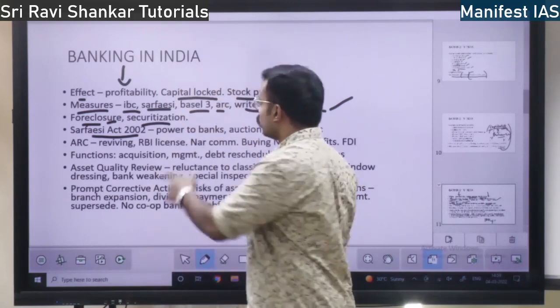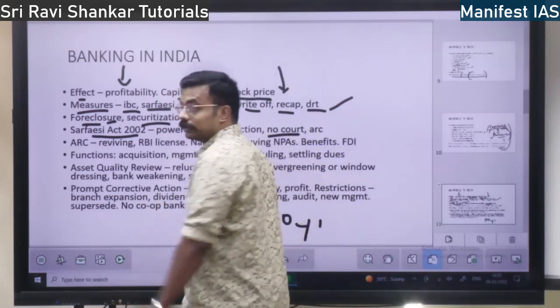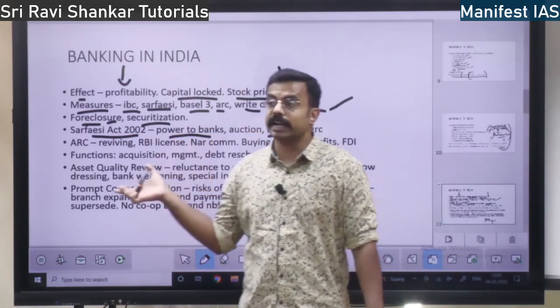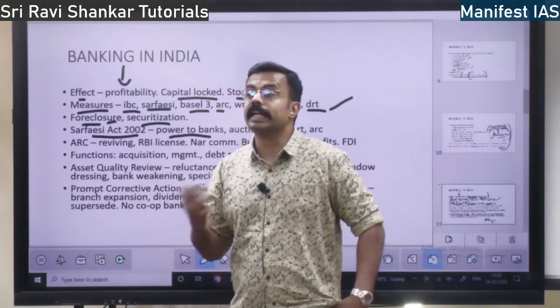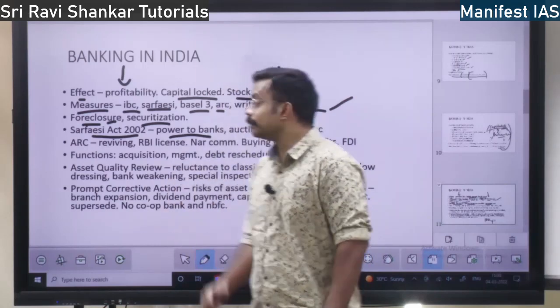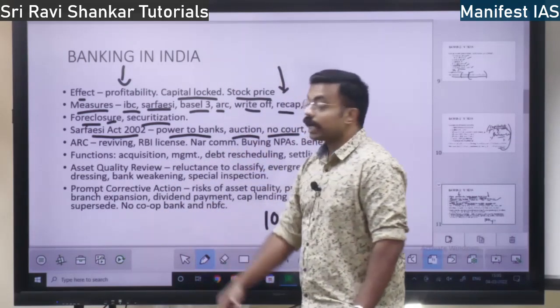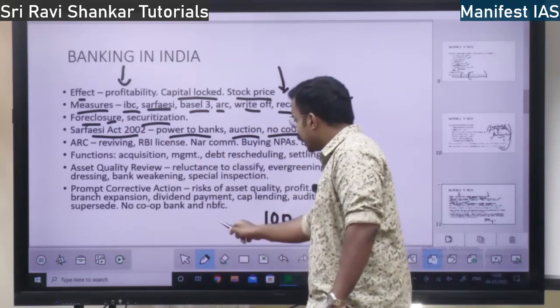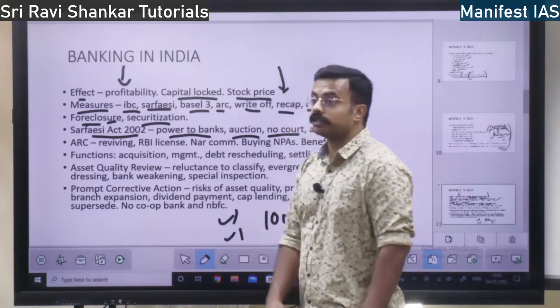SARFAESI Act 2002, that is one thing. Obviously, the power of the banks increased, right? Banks can directly take action instead of waiting for a court order. Power of the banks increased. Next, they can auction the property. They can either directly auction or they can convert it into security.